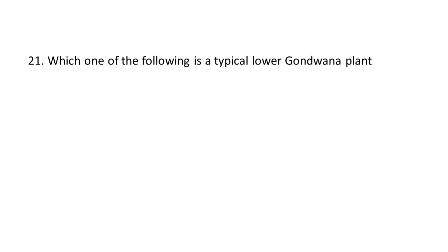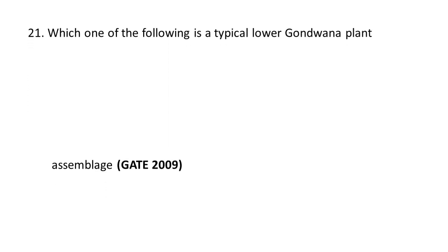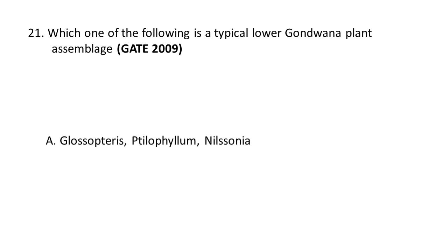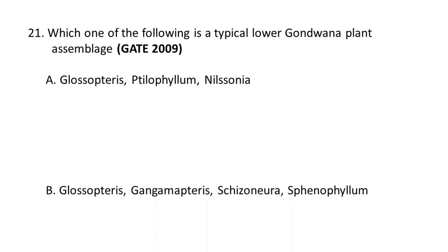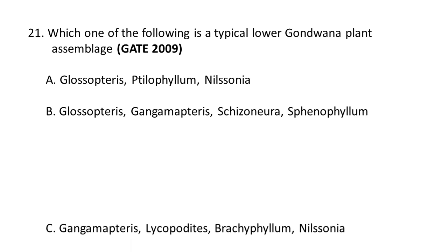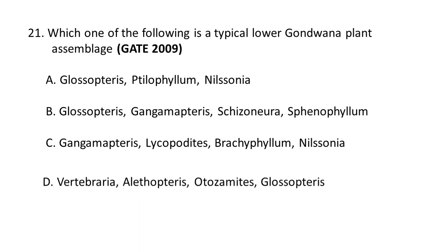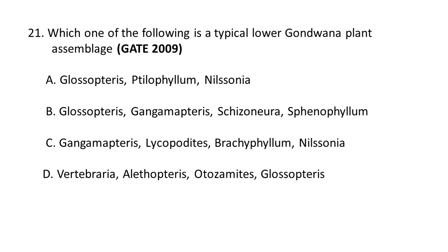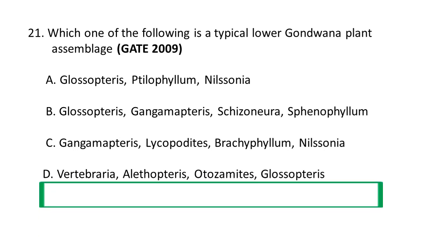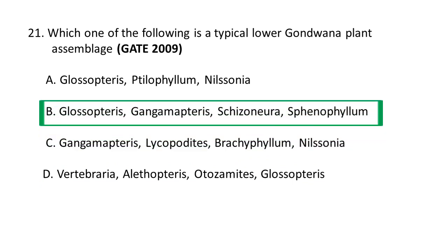Next question. Which one of the following is a typical lower Gondwana plant assemblage? The choices are A. Glossopteris, Ptilophyllum, Nilssonia, B. Glossopteris, Gangamopteris, Schizoneura, Sphenophyllum, C. Gangamopteris, Lycopodites, Brachyphyllum, Nilssonia, and D. Vertebraria, Alethopteris, Walchiamites, Glossopteris. So from these choices, B is the correct option: Glossopteris, Gangamopteris, Schizoneura, and Sphenophyllum. They are typical of lower Gondwana plant assemblage.